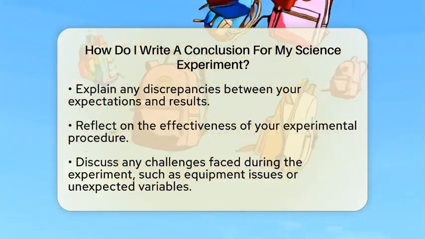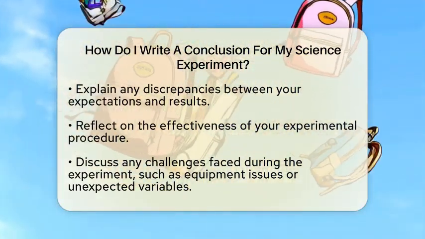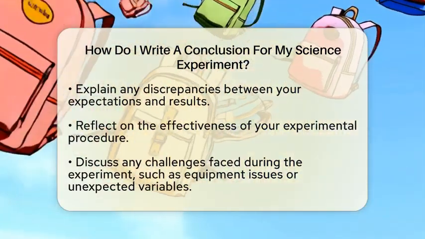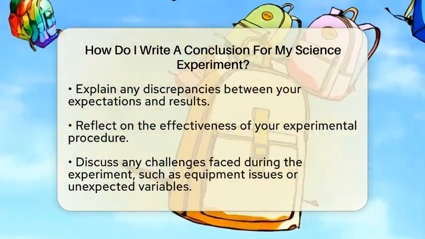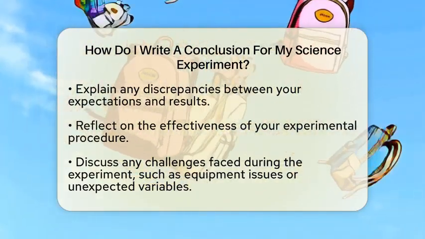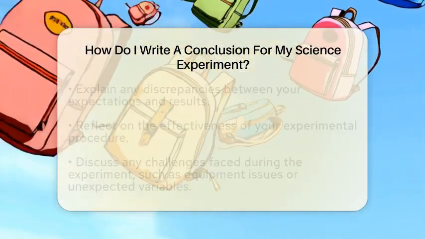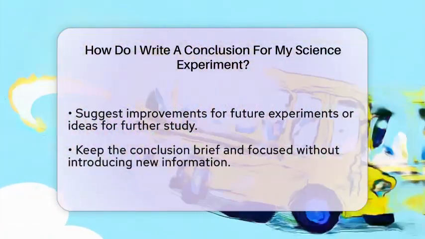Then state whether your hypothesis was supported or not. Be honest about your findings. If your results did not match your expectations, explain why this might have occurred. For example, you might say, my hypothesis was supported as the plants with more sunlight did grow taller. However, I noticed that inconsistent watering may have affected the results.